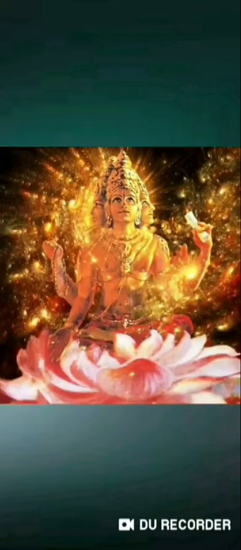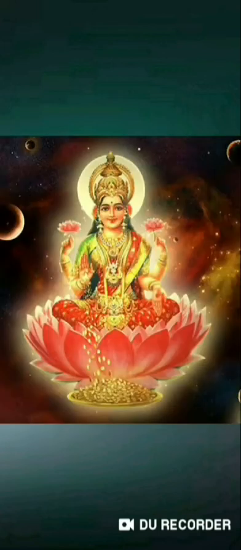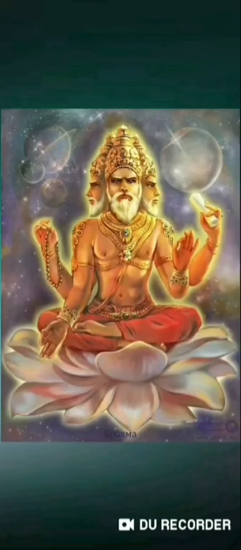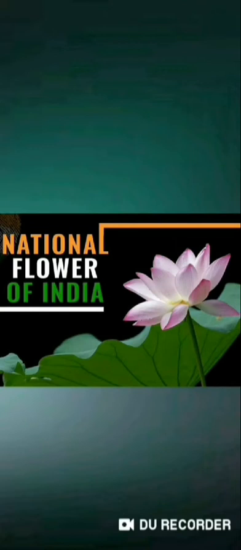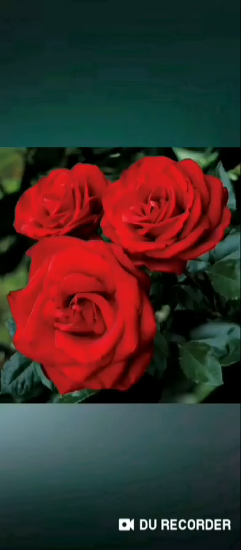Beta, most importantly, you have observed that Hindu gods and goddesses are either holding or sitting on the lotus, and the lotus remains untouched by the muddy water in which it grows. So beta, lotus is our national flower of India. So put tick on option B, and the second picture is of a rose.